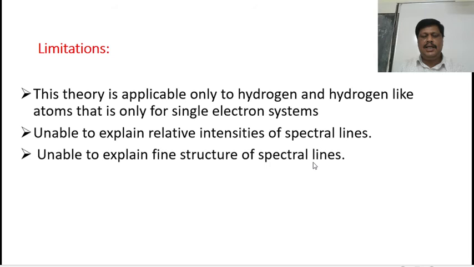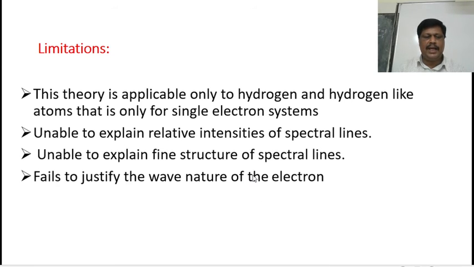That means when a single spectral line is observed through a high resolution spectrometer, it consists of a large number of spectral lines. That is called fine structure of the spectral lines. And this model is unable to explain the fine structure of the spectral lines.